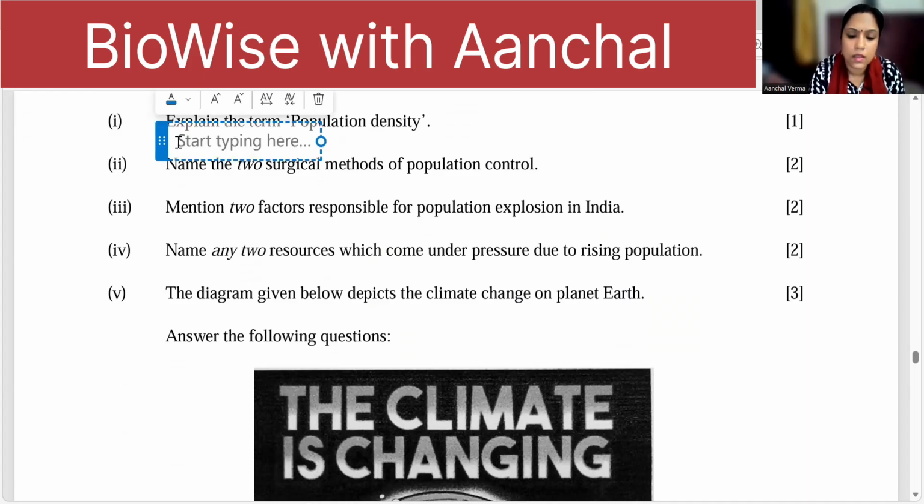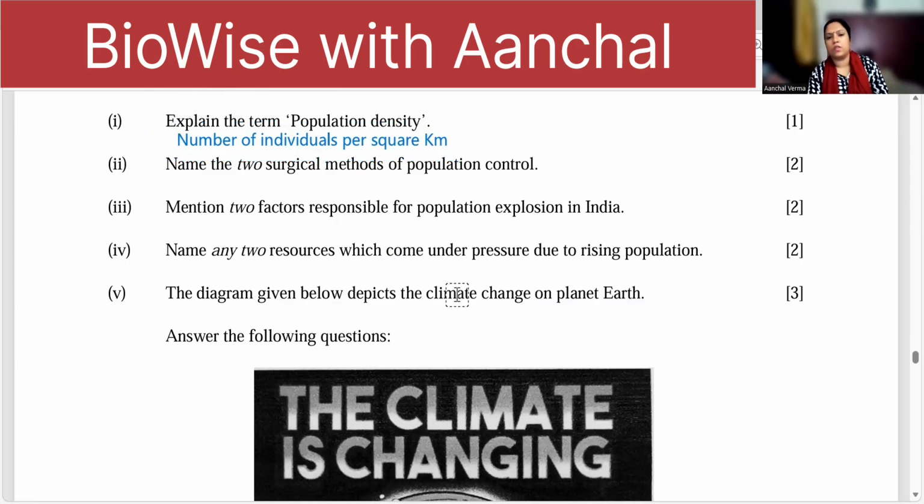That is number of individuals per unit area, per square kilometer. Okay, I've given it in short. You write the proper definition: number of individuals living in a particular area per square kilometer area.